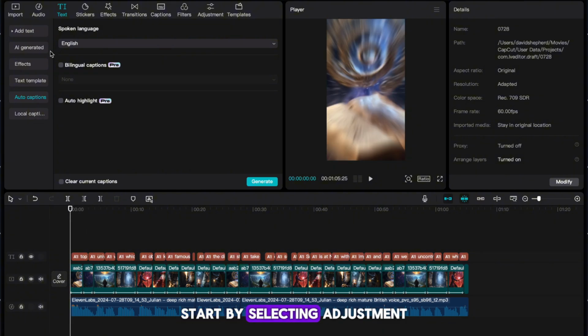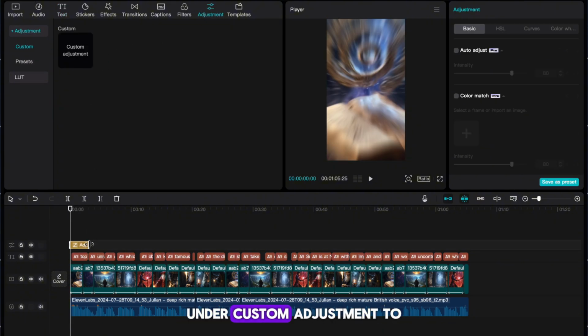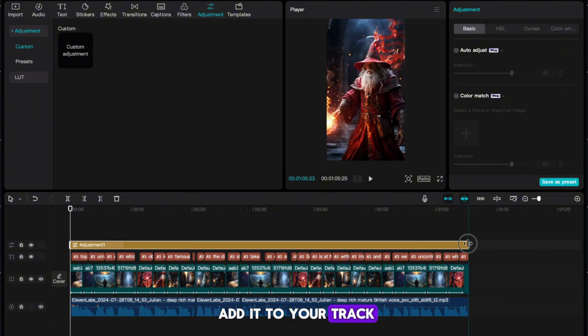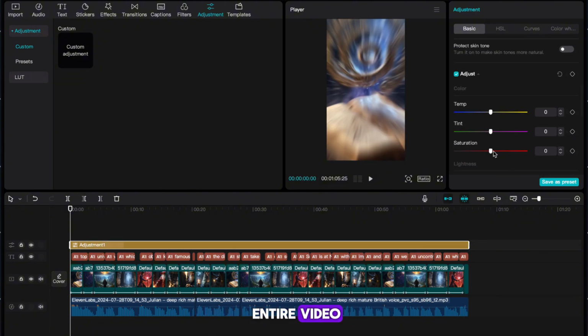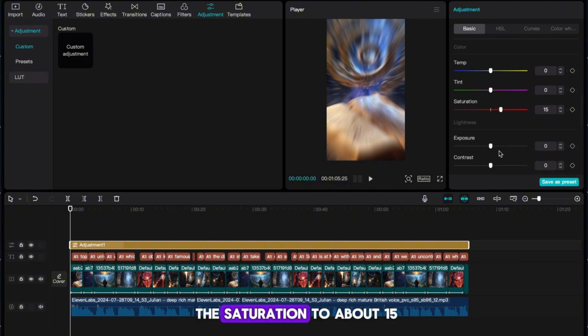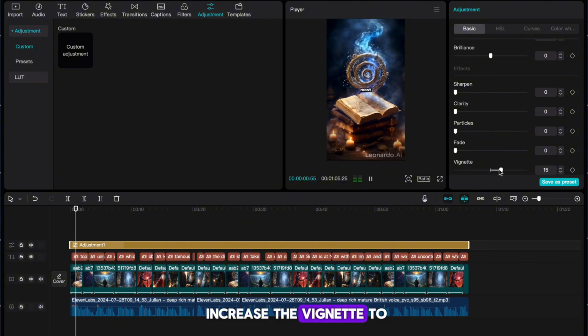Once your timeline looks like this, I'm now going to add an adjustment to our video. Start by selecting adjustment in the top left. Now, hit the plus button under custom adjustment to add it to your track. Now extend the duration so that it lasts the entire video. Now head to the top right, scroll down, and increase the saturation to about 15. This will make our video more vibrant. Now scroll down and increase the vignette to around 15. This will darken our corners, which I think looks really good.